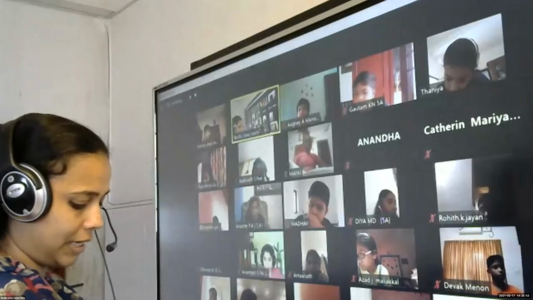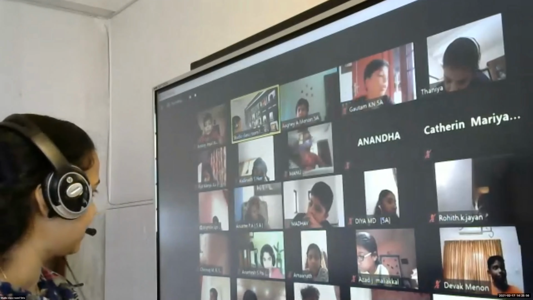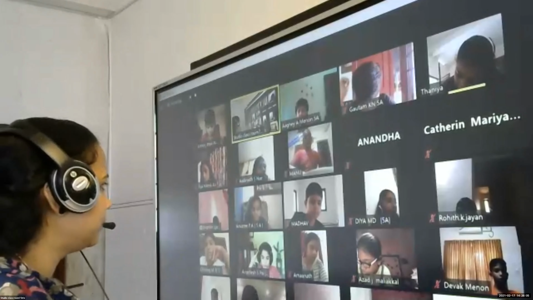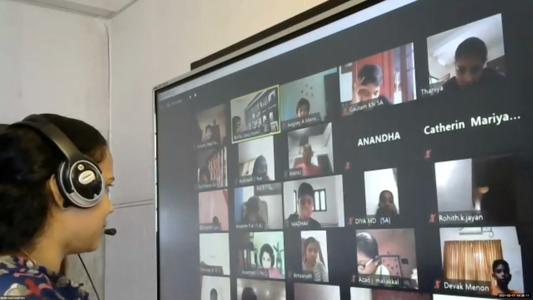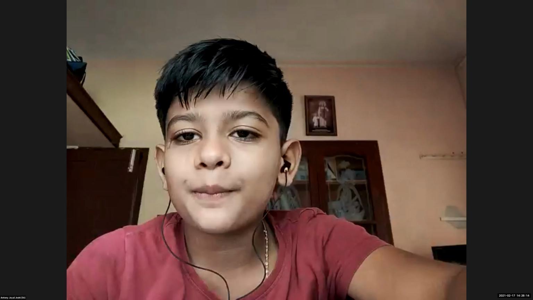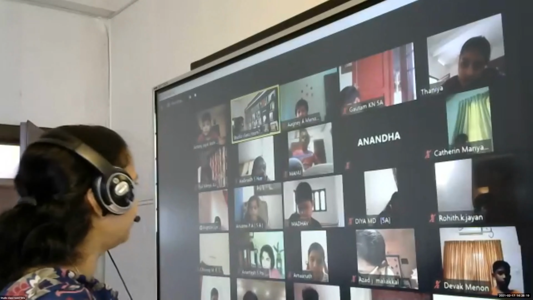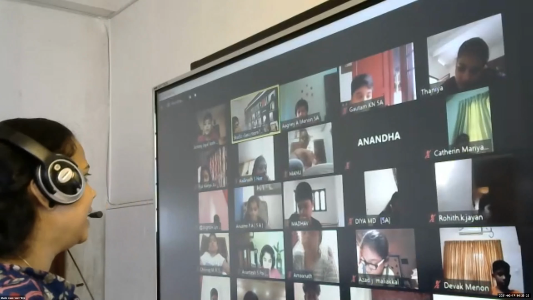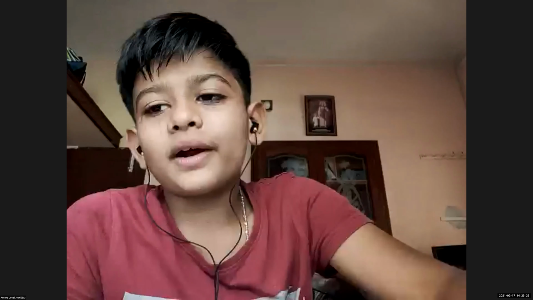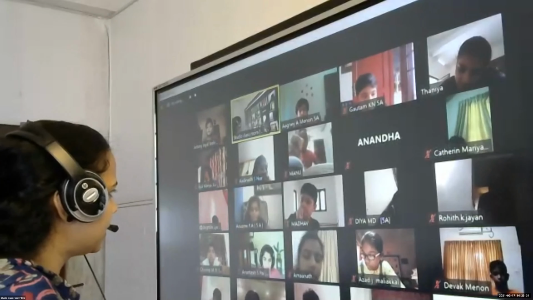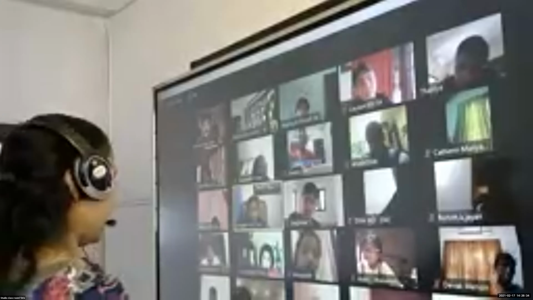Can you first tell me what is the formula to find the area of a rectangle? Length into breadth. So what is missing here? Length is given. Breadth is missing. From the perimeter, we will get the breadth. We will do step by step. Then it is easy. Area is equal to length into breadth. So, what is the perimeter of a rectangle? What is the formula? 2 into (L plus B). Now let's do it together.